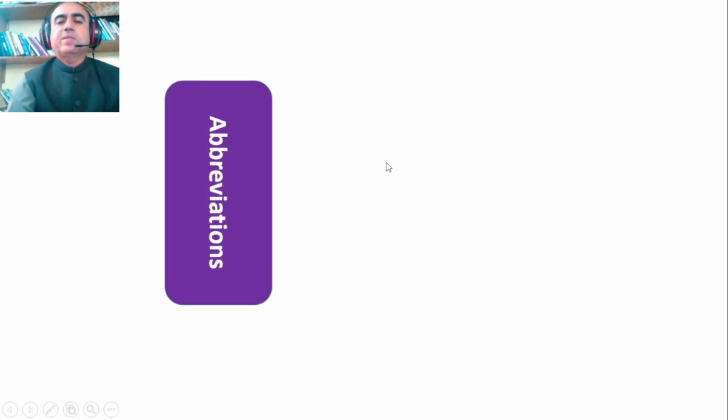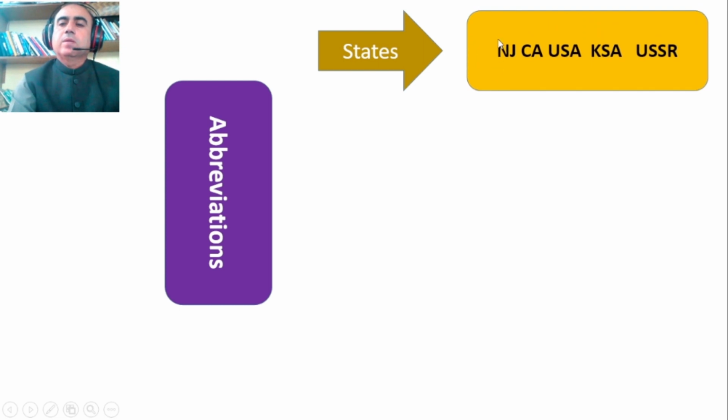Okay, in case of abbreviations, we rely on capital letters, like the names of states: NJ, CA, USA, KSA, USSR. It is New Jersey, United States of America, Kingdom of Saudi Arabia, the UK, the United Kingdom. We will be using capitals. United Nations, UNO, OIC, Organization of Islamic Countries, OIC, or BRICS.